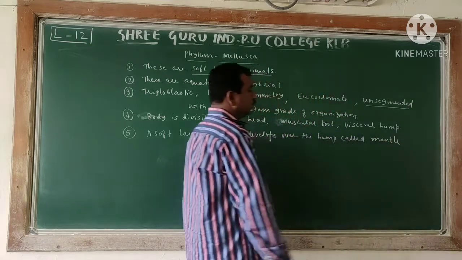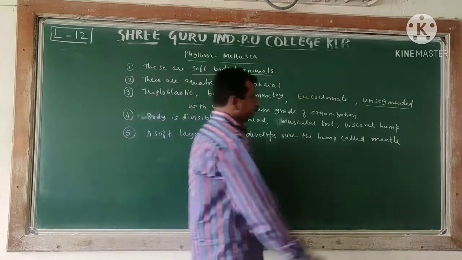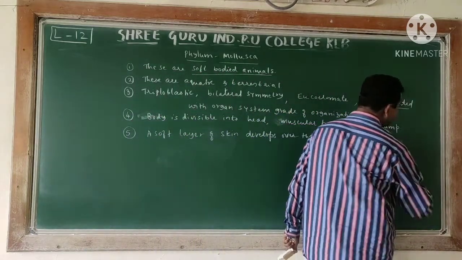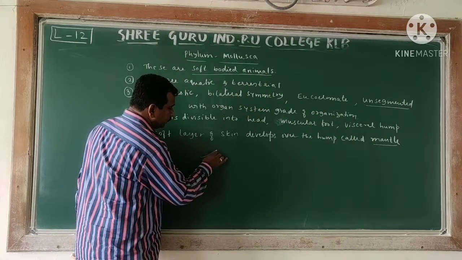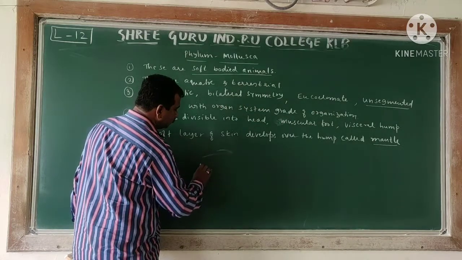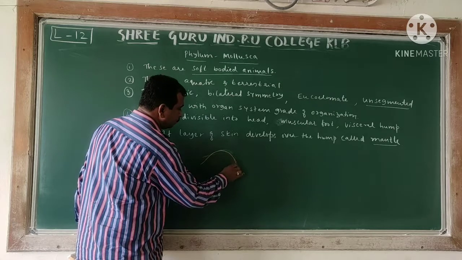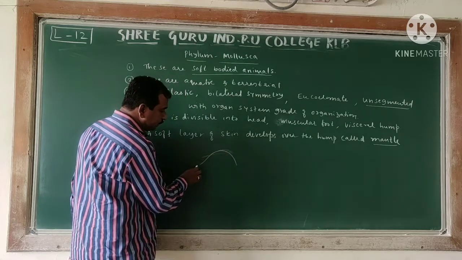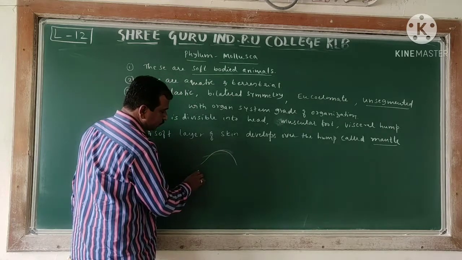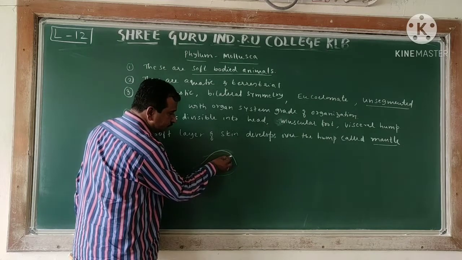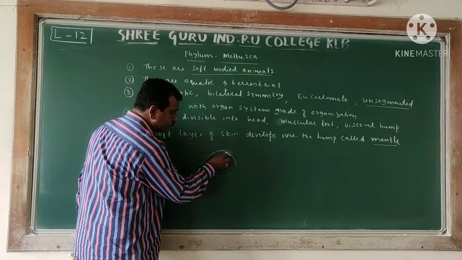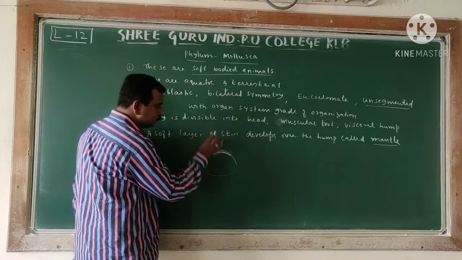So mantle is nothing but a soft layer formation. Here you can see that this is the hump region, in the anterior part of the body. A soft layer of the skin is going to be formed in the hump region.